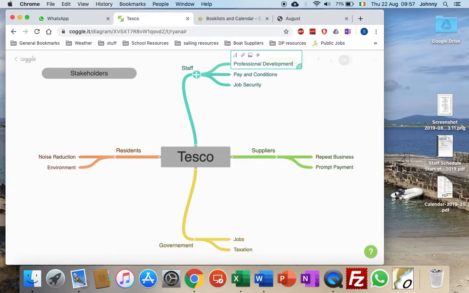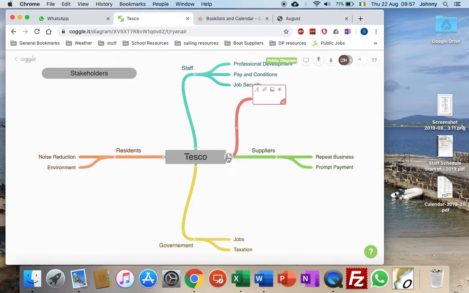Just to summarize what we've done so far, we start off when you create a Coggle account. You are given this middle box first. You label what it is. If you decide you want to increase the size of the writing, you can do that, or make it smaller, whatever. Once that's created, you then have plus boxes off it, and I can create more boxes if I want to expand it. The idea then is you end up with a diagram that has information on it, and hopefully that will make it a little bit easier for you to go and create some of your mind maps. Okay, hope that's of use to you.